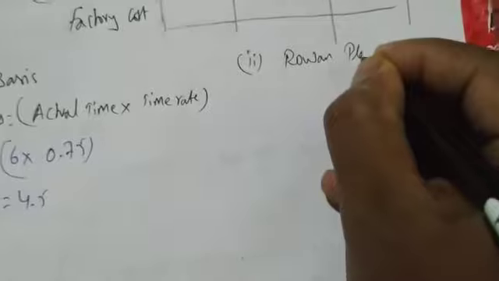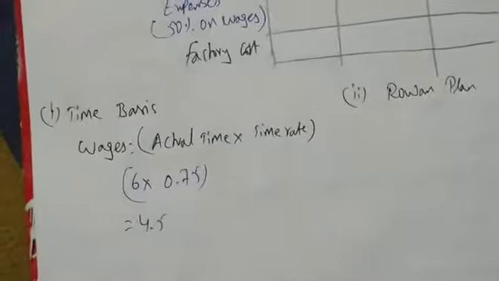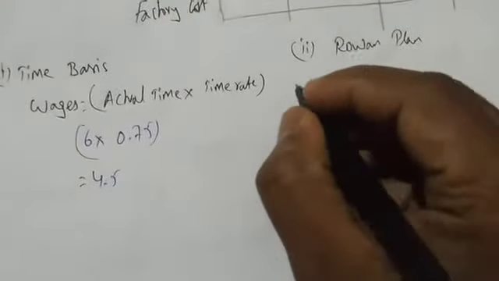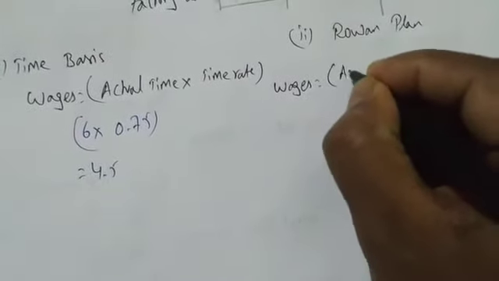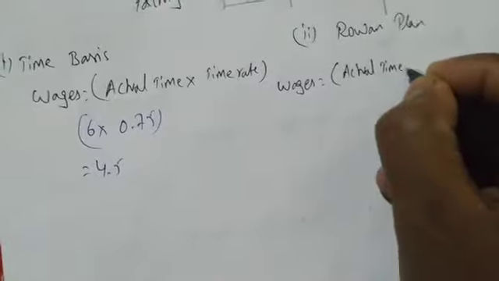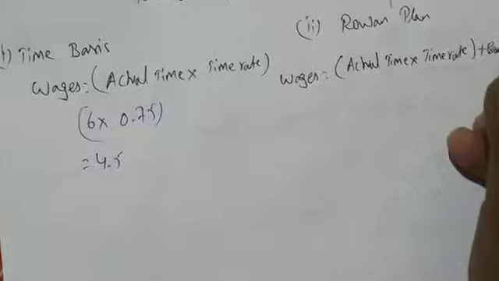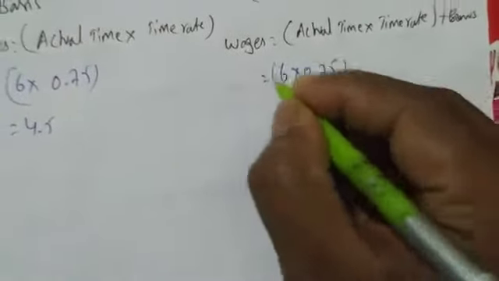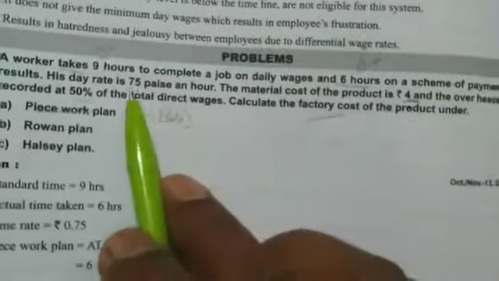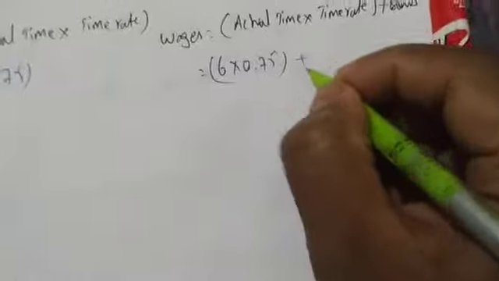Rowan plan. We know the wages formula under Rowan: actual time into time rate plus bonus. Actual time is how much? Same, 6 into 0.75. See, actual time is 6 hours and time rate is 0.75, so we get the same. Plus bonus we don't know, so we have to find out the bonus.